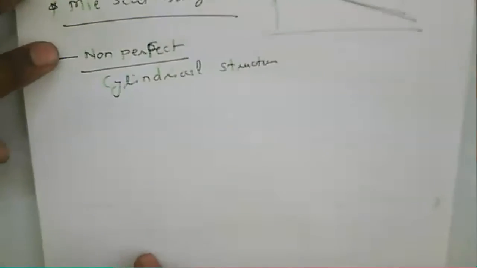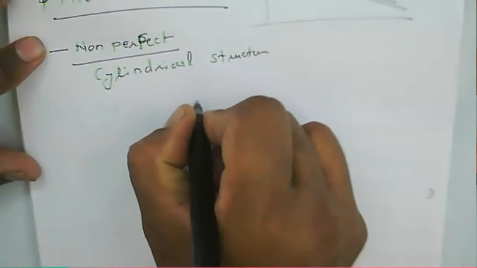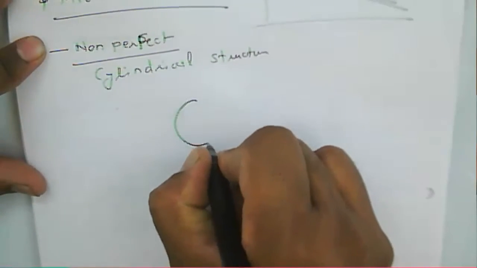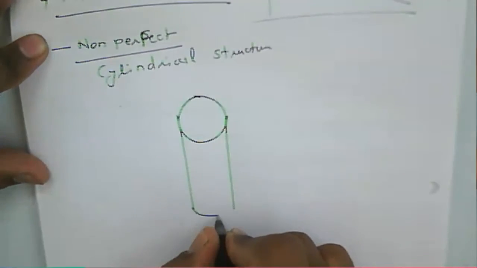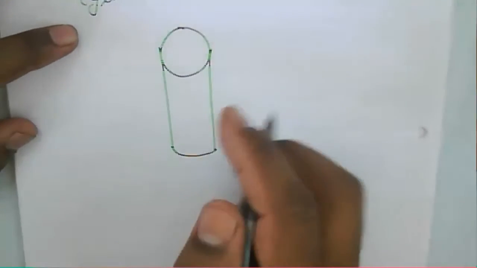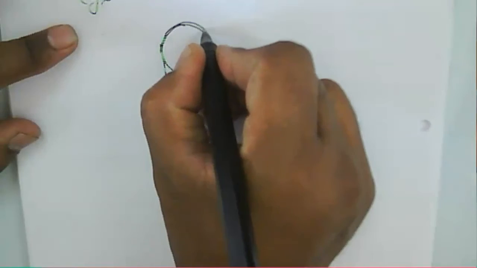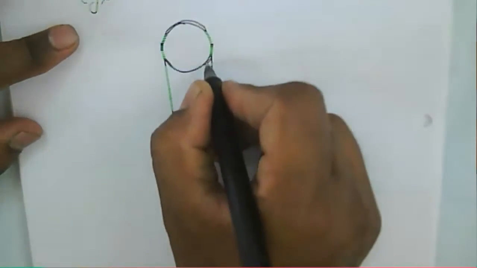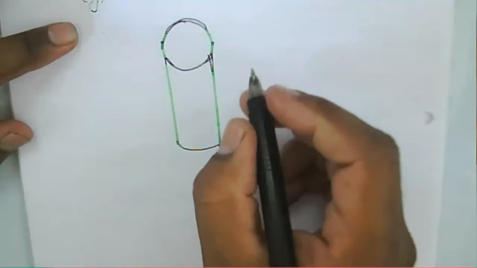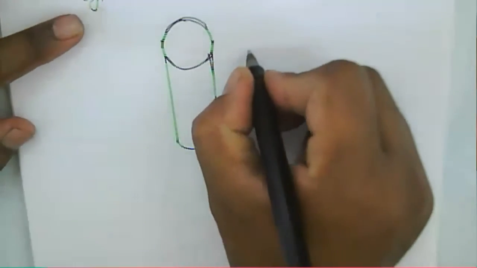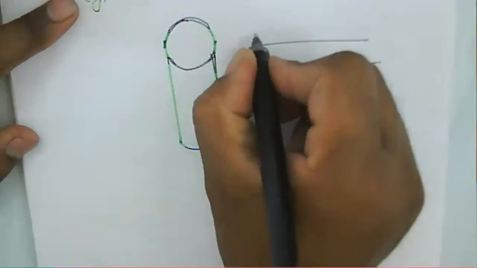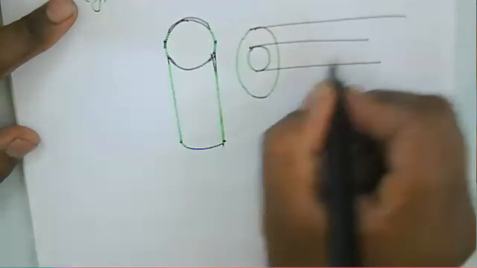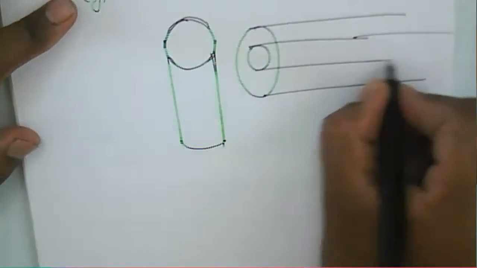I draw it here: this is the core of the fiber, and this is the cladding of the fiber.